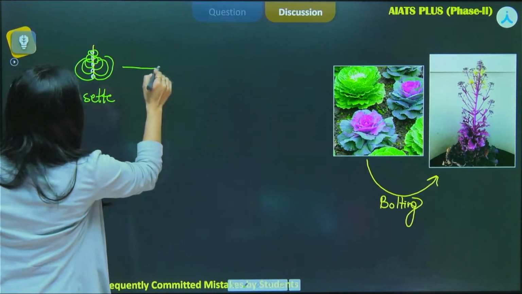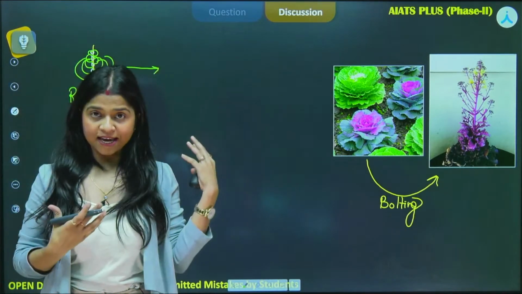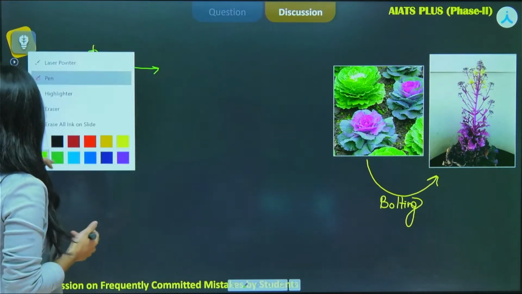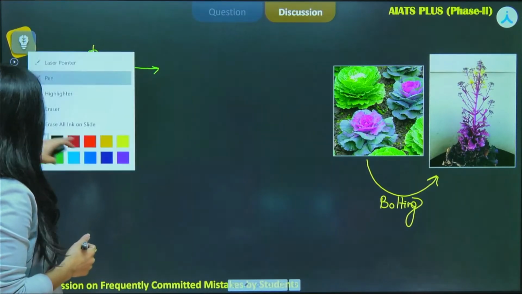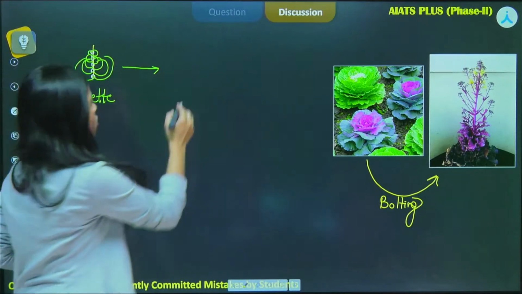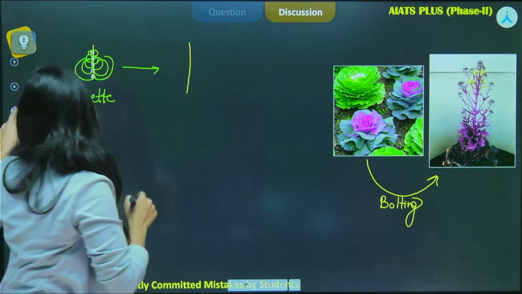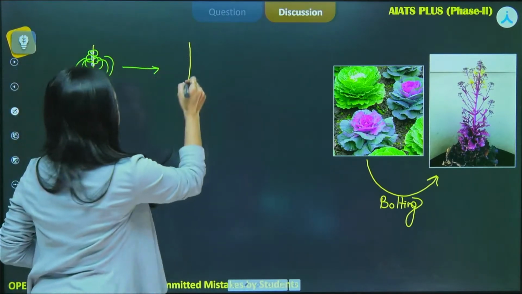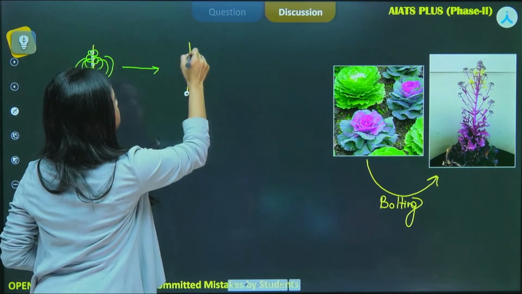Now, if I have to change this particular texture, I need to elongate the stem. What do I have to do? Simply enhance the length of the internode. So now the nodes will be far from each other. This is one node, this is the other, this is the third one.